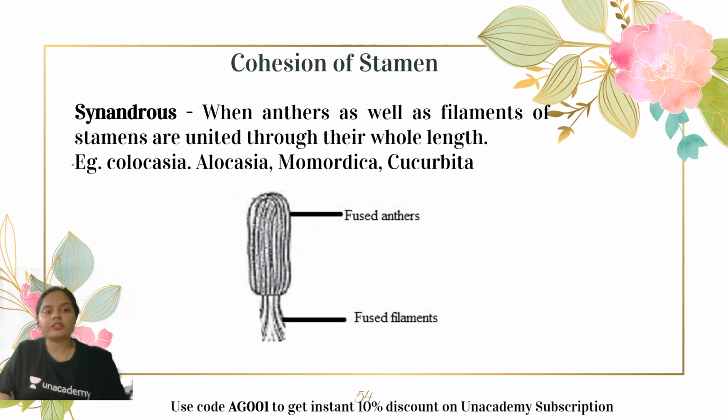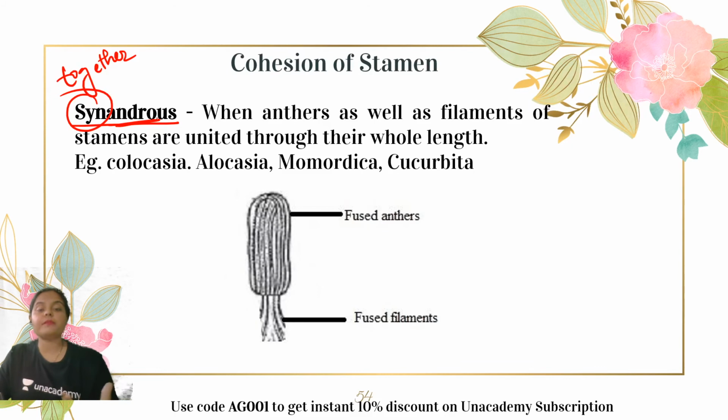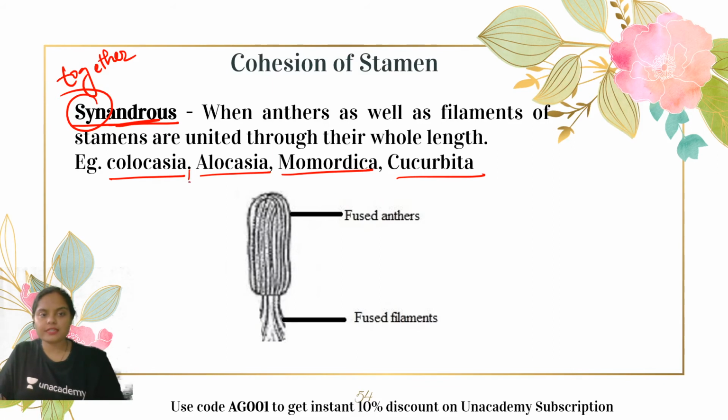This type of condition is known as synandrous. Syn is together, right? Androus is for androecium, and we know that the individual parts of the androecium are the stamens. When all these stamens are united together in their entire length, throughout their anther as well as their filament, then it is known as synandrous condition. Examples are colocasia, alocasia, momordica, cucurbita. Okay, so these are the certain examples which are found in case of synandrous cohesion of stamen.